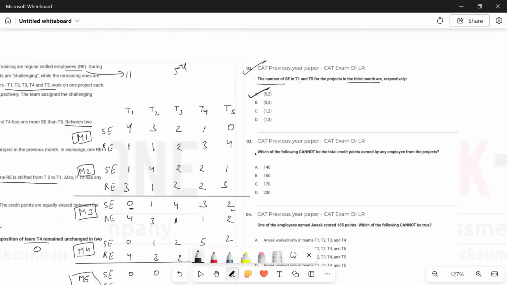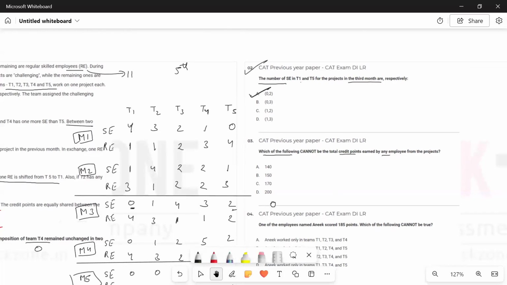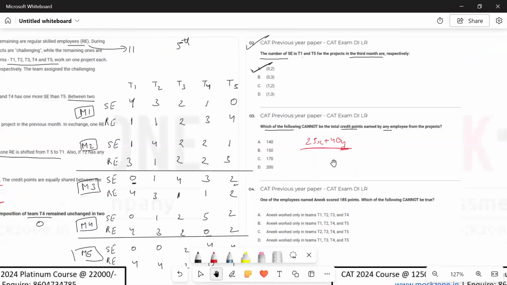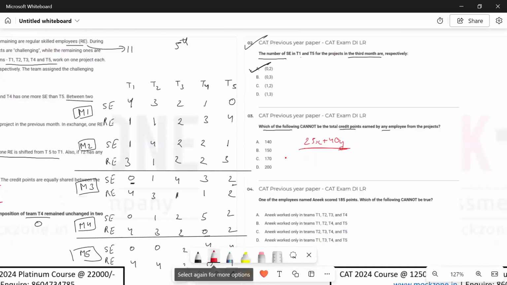Now coming to the third question, it says which of the following cannot be the total credit points earned by an employee from the projects? We saw that from here the total credit points can be of the form 25x plus 40y. इसके फॉर्म में होगा. So can we express 140 in the form of 25x and 40y? Yes, we can say 25 into 4 plus 40 into 1. This is 140. उसने 4 normal projects किए हैं, एक complicated project किया है. Can we express 200? Yes, 40 into 5 plus 25 into 0, 200 हो जाएगा.